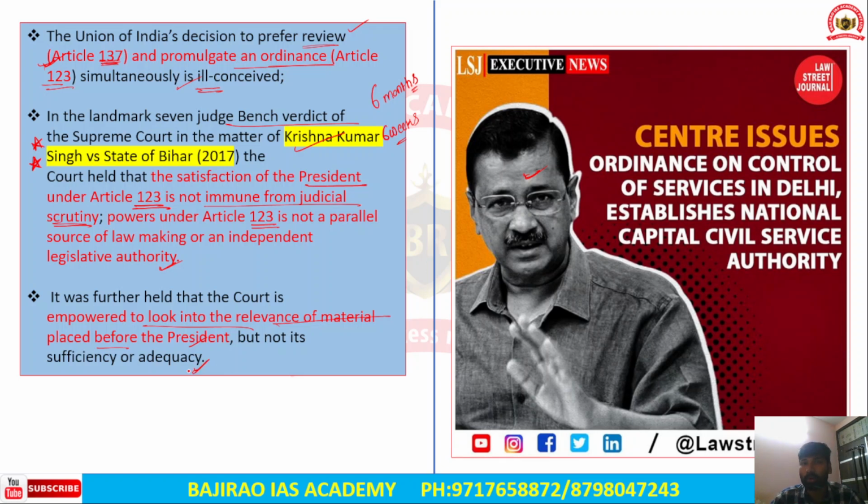So this is all about the Government of National Capital Territory of Delhi Amendment Act 2023, and the Centre has already sought to review the judgment that was passed by the Supreme Court.